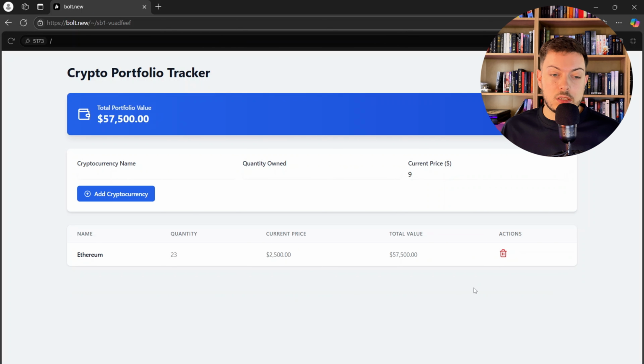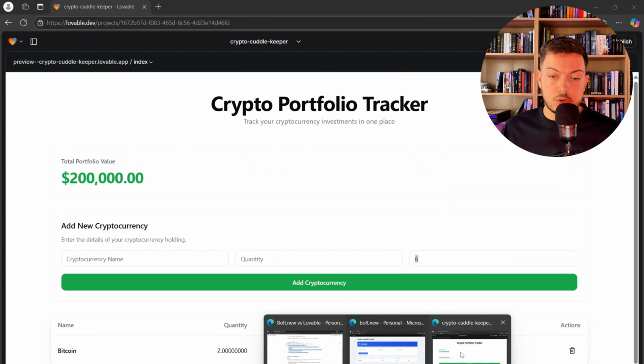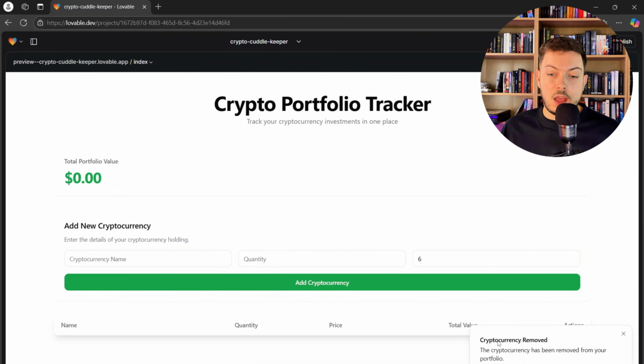You can then go ahead and delete these. I'm pretty sure you can do the same over here. You can delete that, and it says cryptocurrency has been removed from your portfolio. So you know what? I like this one from Lovable. So one for Bolt.new, one for Lovable. Let's try the third one.